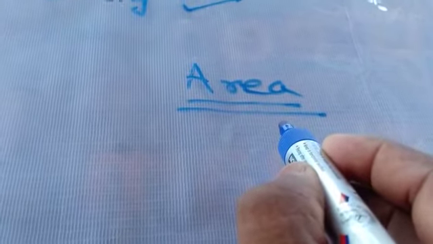In your book, the definition of area is a little bit wrong. Please note down the definition of area. Area is the surface occupied, covered by a body. In your book it is given as the space occupied by a body on its surface, but in a very simple way, it is the surface covered by a body, that is all. That is called area.